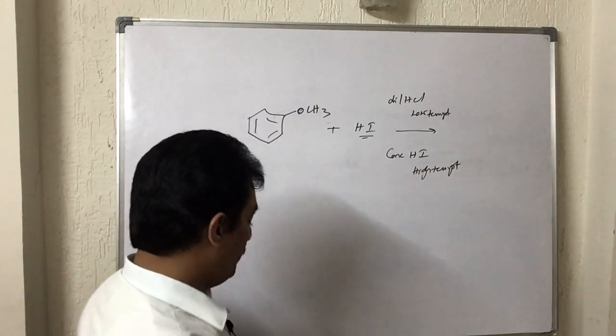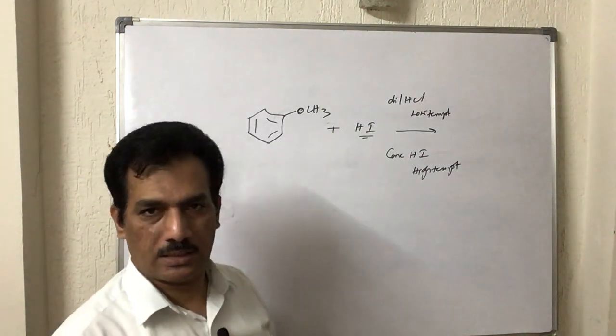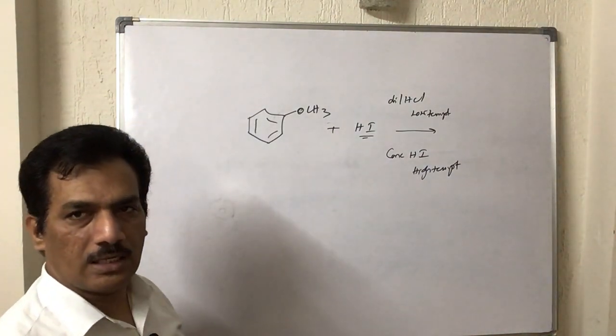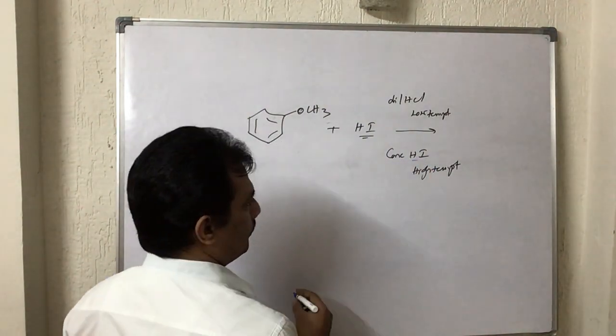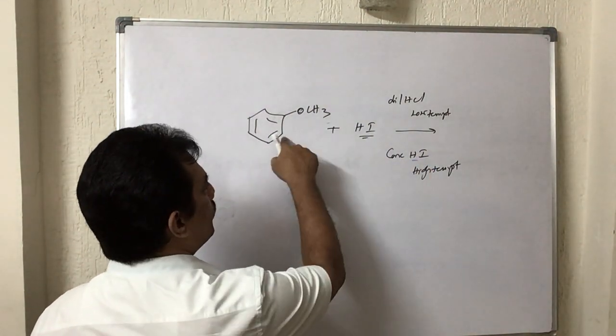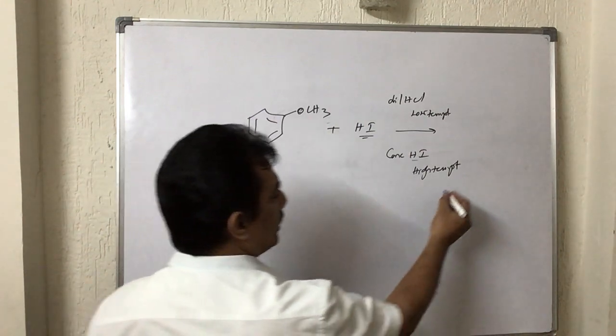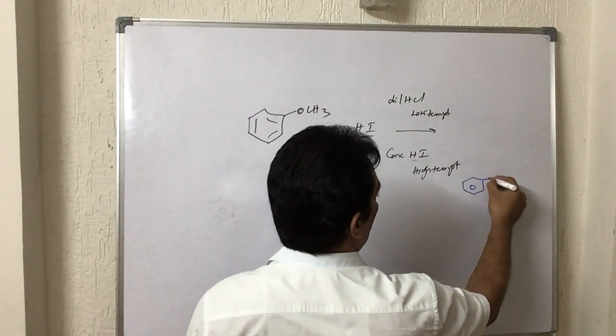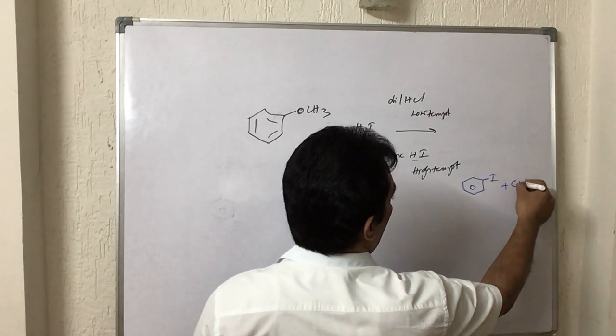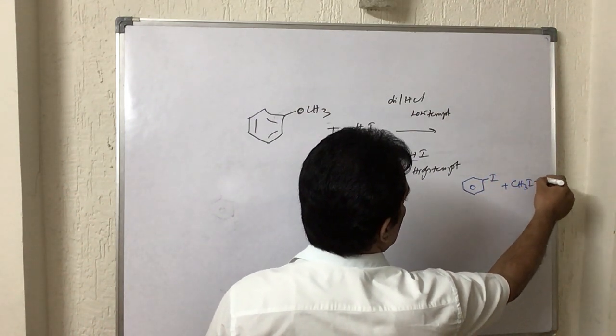Just remember, in other cases where we are considering concentrated HI, we are guessing both these two alkyl groups are forming iodides. Here that would be this type of iodobenzene and methyl iodide plus H2O.